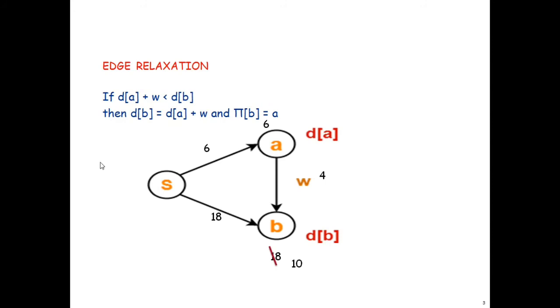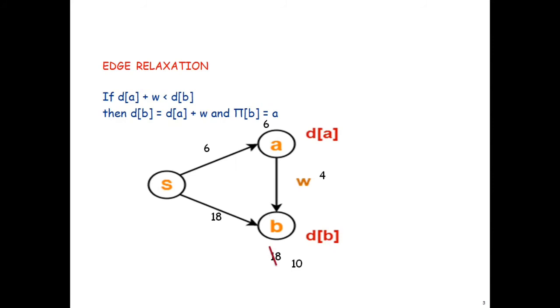So it checks if there is a direct path from the source to the destination, then calculates that directly, and checks whether any other shorter path exists to that destination through some other nodes.